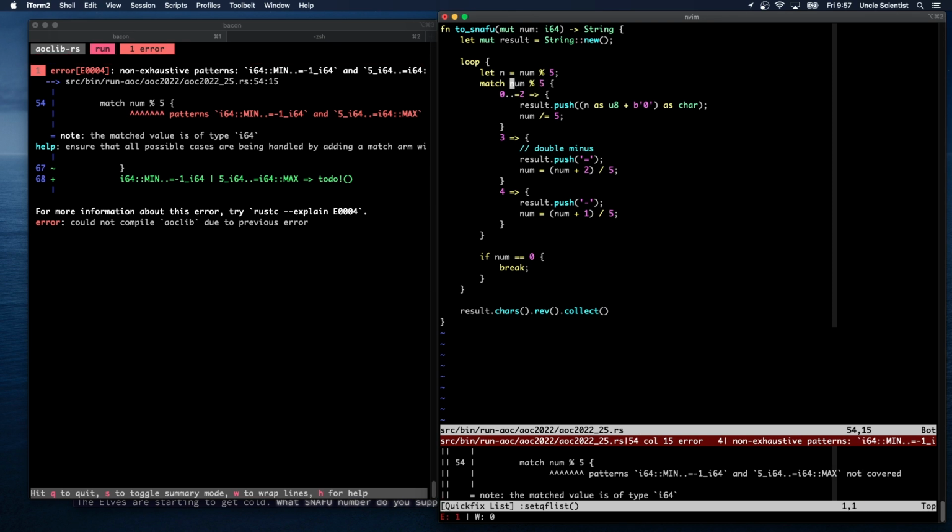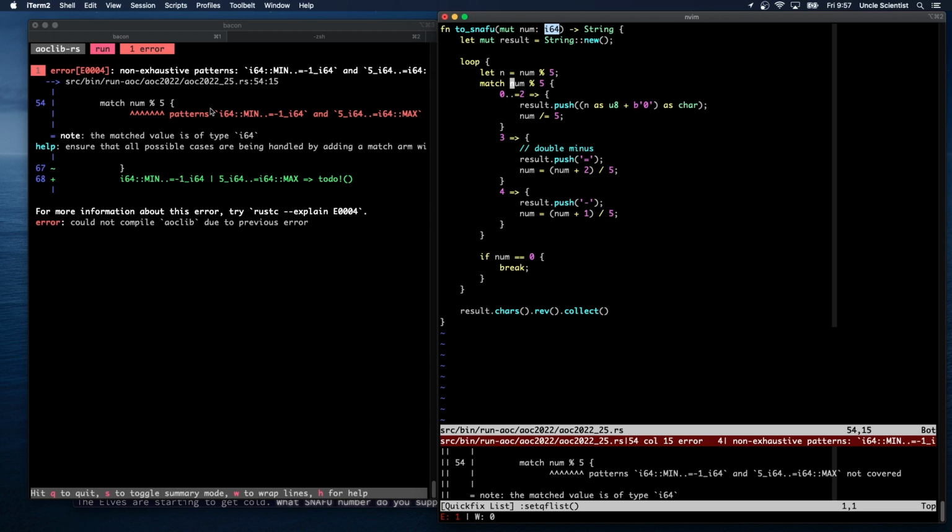If I do it that way, see, Rust should know the only possible results, but it's saying I didn't include these ranges here. Now it's possible, since num is i64, we could have -4 through -1 as well.